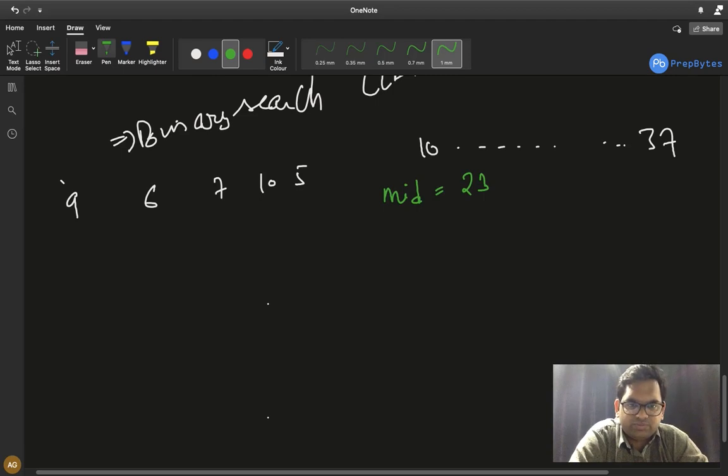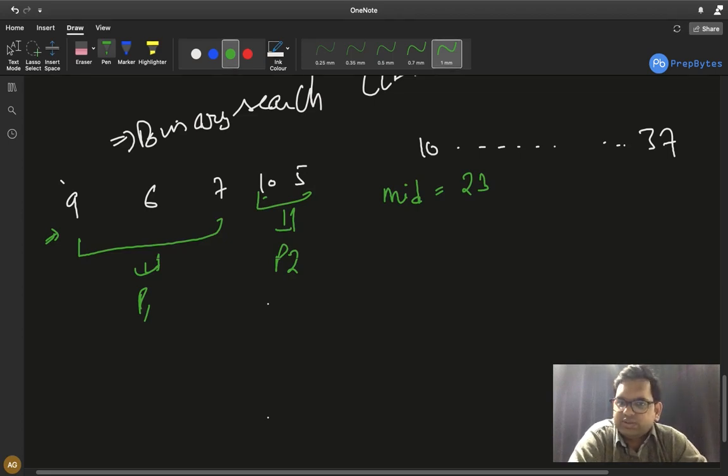The max limit is 23. Okay, we simply run a loop on this. 9 plus 6 is 15, 15 plus 7 is 22, 22 plus 10 is 32, greater than 23, so come back. So we only have 9 plus 6, 15, 15 plus 7, 22. For them, we will give one painter. And then 10 plus 5 is less than 23, for them we will give one more painter. So two painters we need if the maximum limit right now is 23. And we have 3 painters with us, but we just need 2 painters. So definitely it is possible to complete the task because we need fewer painters than we have.